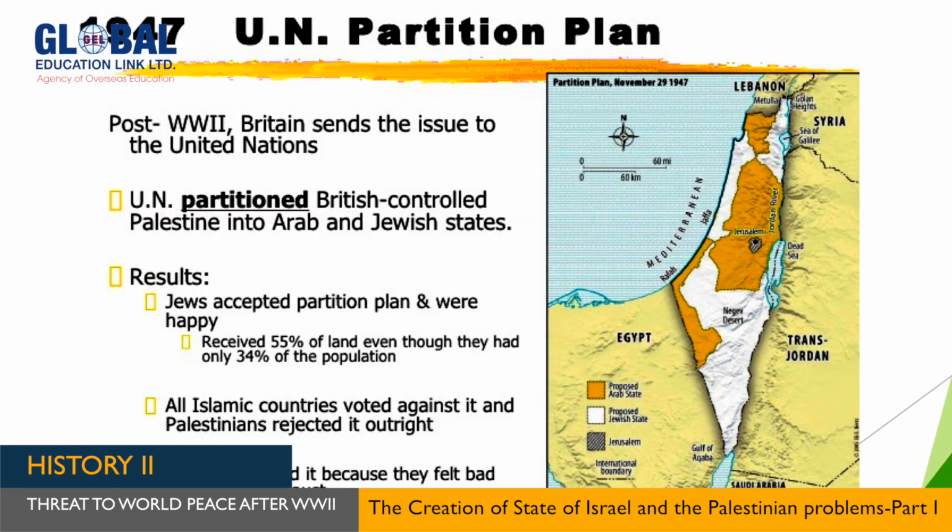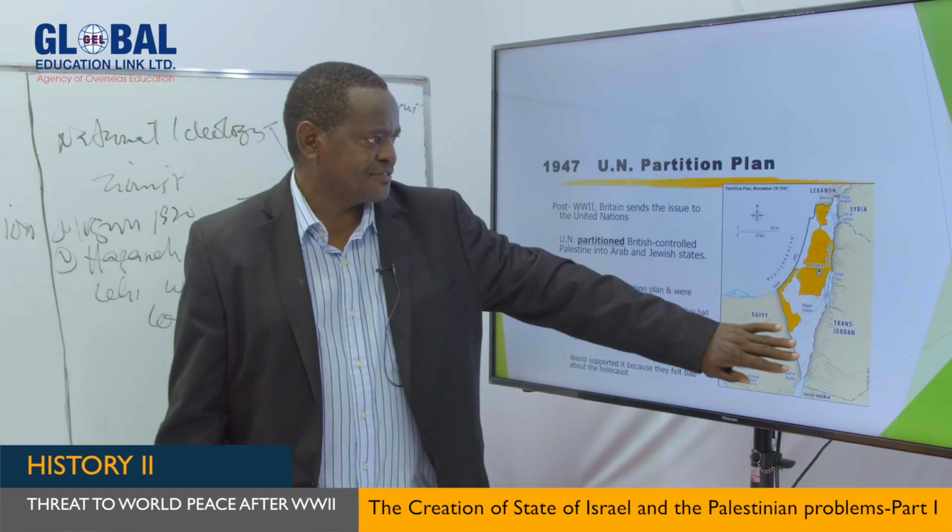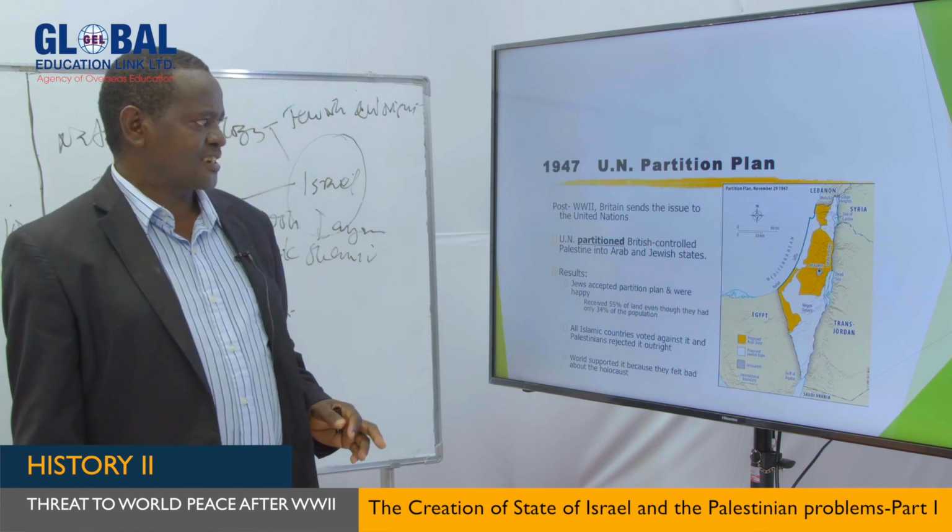This is the way the UN divided Palestine to form Israel, as you can see, my dear students. What you see here is what became Palestine, and this became Israel. So they took about 56% of the land, and the Palestinians were given 43% of the land, my dear students. And this is just like what I've already said. As I said earlier, the Israelis agreed, but the Arabs rejected that division.